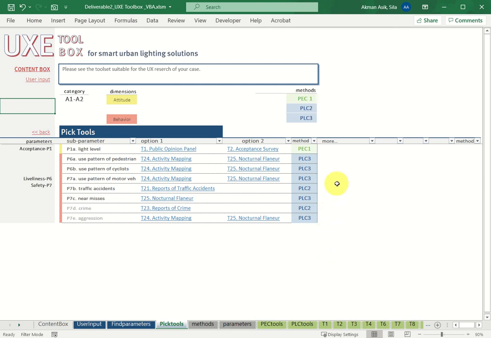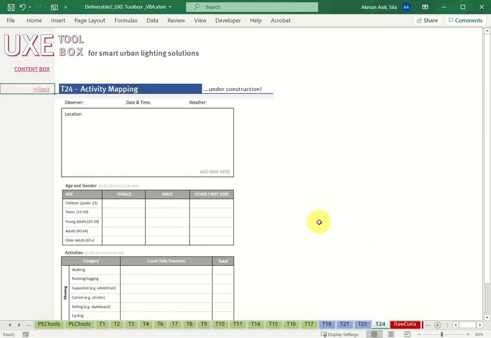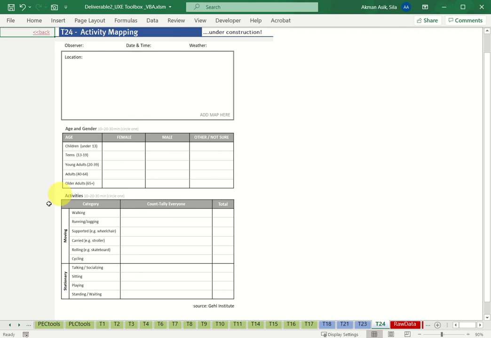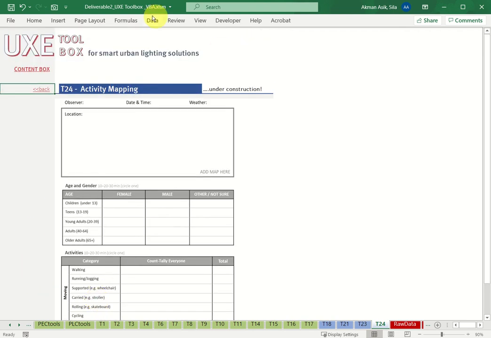And let's check another tool from the other categories. For example, activity mapping from place-centered methods. And activity mapping provides a template for a researcher or observer to tally the number of the people or the diversity of the activities in a specific place.